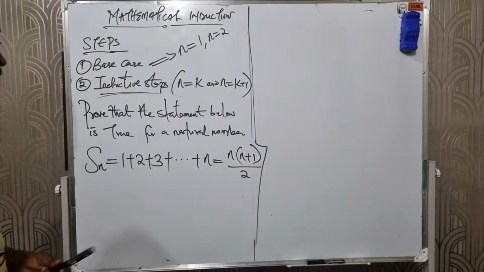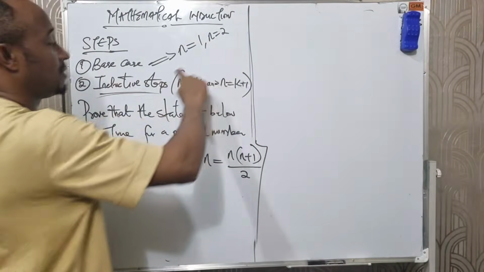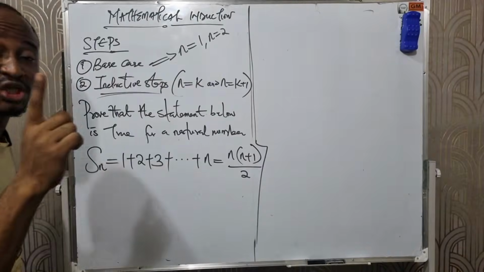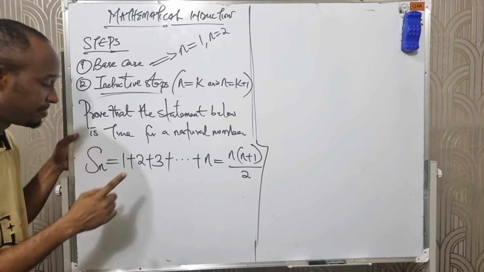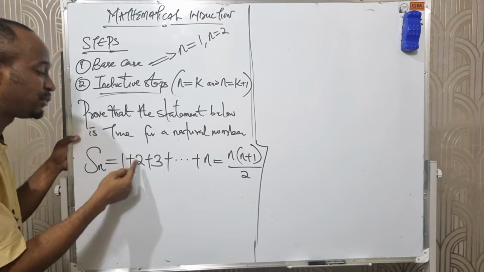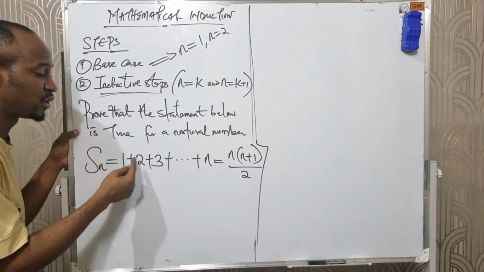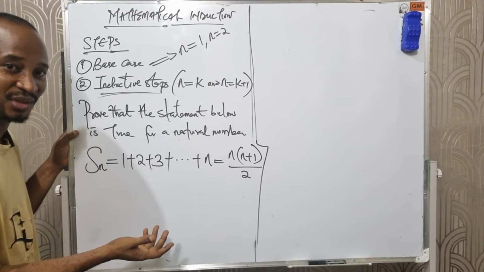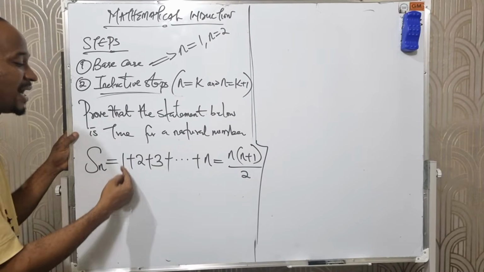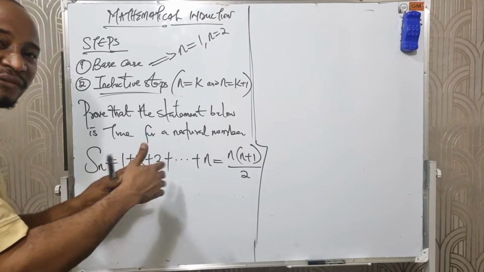Are you there? Now what do we do? The first step says what? The base case. In the base case, we are testing for the position of each of these numbers here. The sum of the first term is 1. The sum of the second term is 1 plus 2, which is 3. The sum of the third term is 1 plus 2 plus 3, which is 6. If I have 4 here, what is the sum of the fourth term? I have to add 1 plus 2 plus 3 plus 4. So I'm testing for the position of the sum of each of these terms.